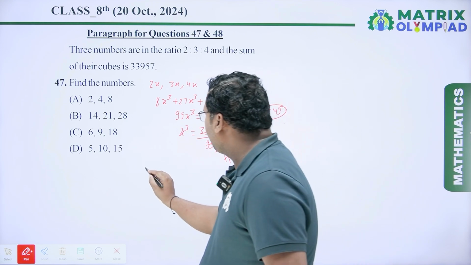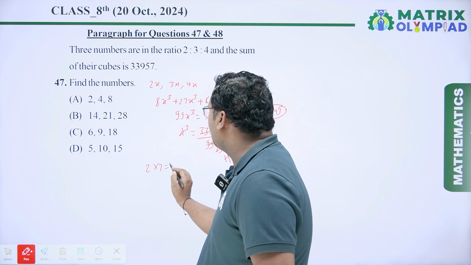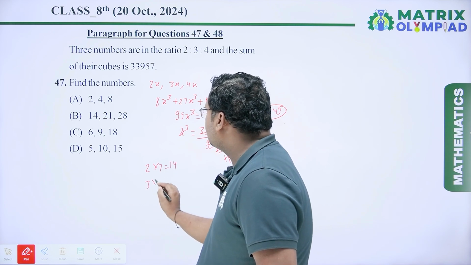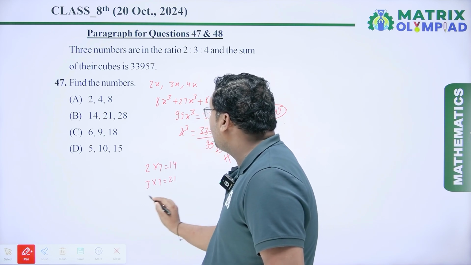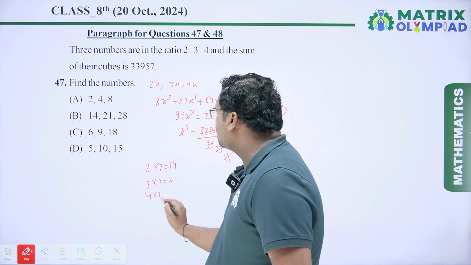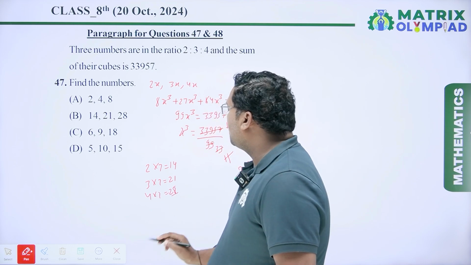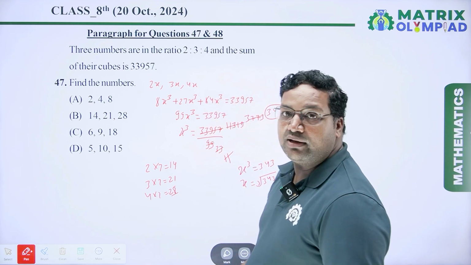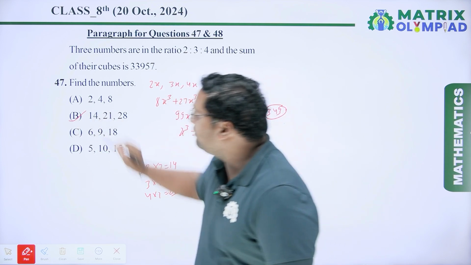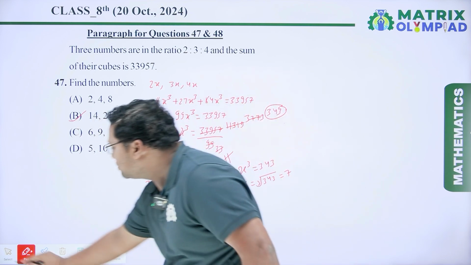So the numbers are 2 into 7, which is 14, 3 into 7, which is 21, and 4 into 7, which is 28. So the numbers are 14, 21 and 28, which is option B. So option B will be the right answer. Now coming to the next question.